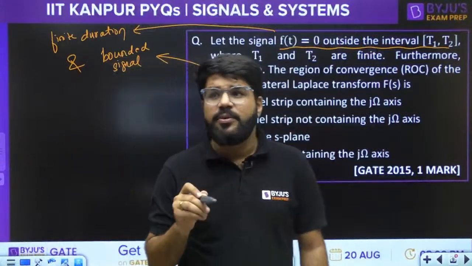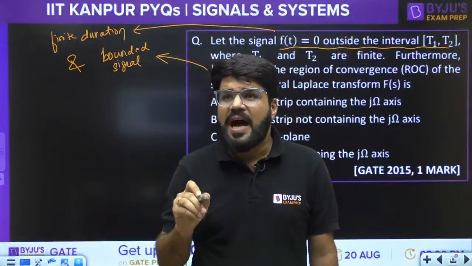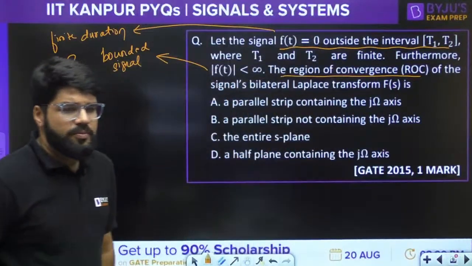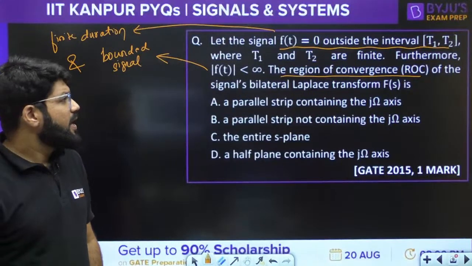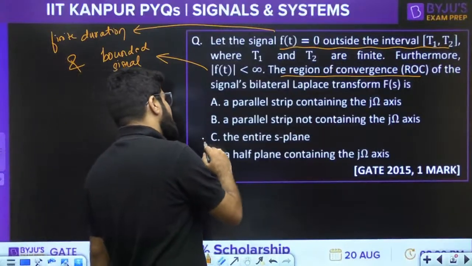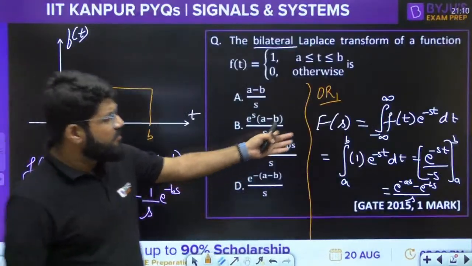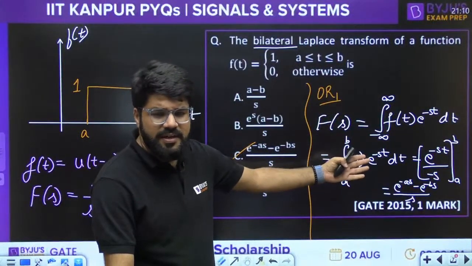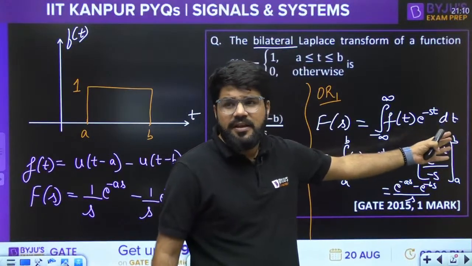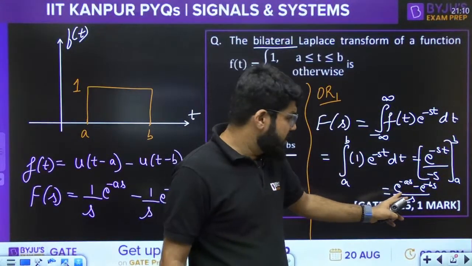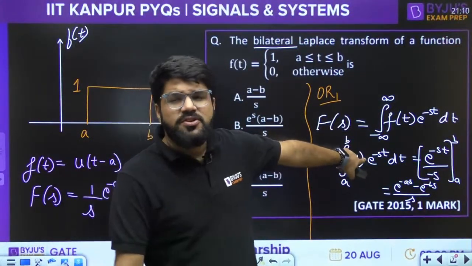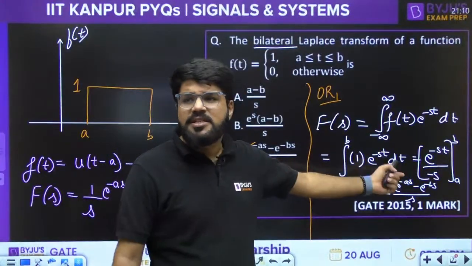Whenever a signal is of finite duration and bounded, what is the ROC? Some important properties you must always remember. The ROC for a bounded signal which is finite in duration is the entire S-plane. If I look into the previous question, when I'm solving the integral it is always convergent. There is no chance that the integration diverges. The integral can diverge if you have e power infinity, but here the integration is always convergent. So that is why in the previous question there is no ROC restriction, because the ROC is the entire S-plane. This Laplace transform exists for all values of s.